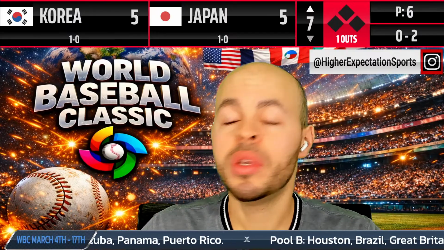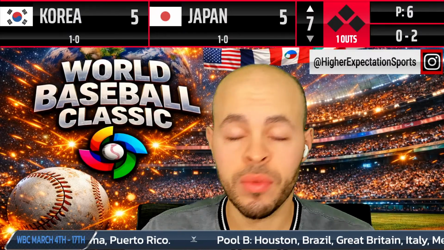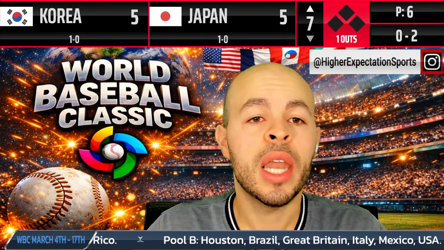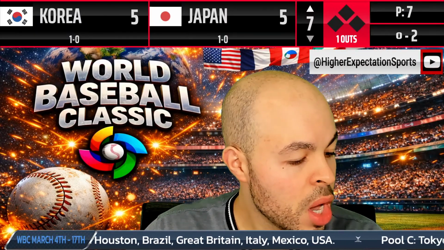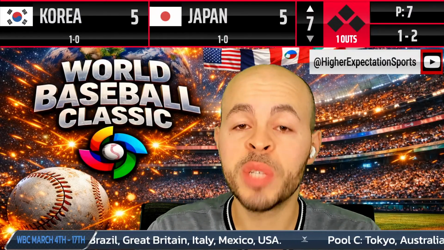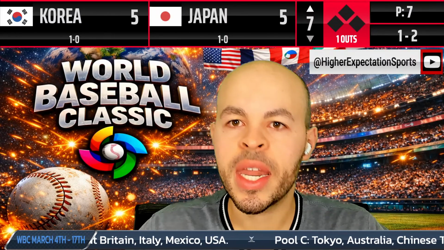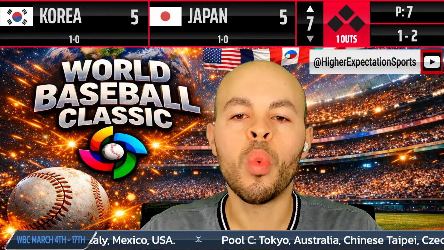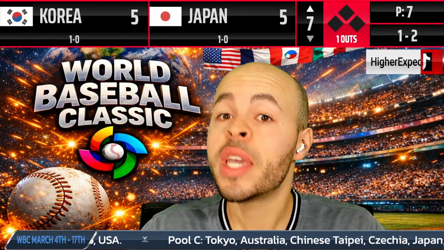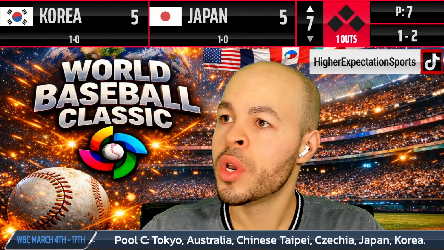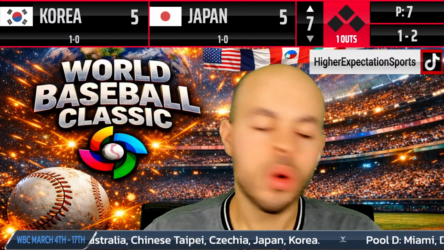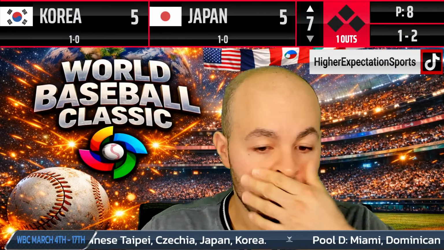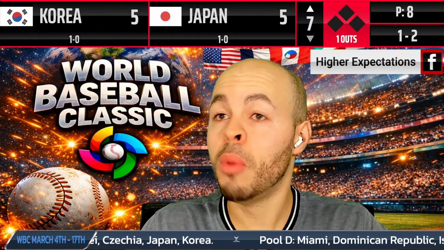Korea and Japan has been a rivalry. These two are rivals. But Korea's been struggling in the last few World Baseball Classics. Here's the pitch. That's going to miss outside. 1-2. So they haven't been getting the momentum that you would want them to get. But hey, you take it and they're going forward. Okay, we're going to take the pitch there. Fouled away. So a shout out to both of these teams.